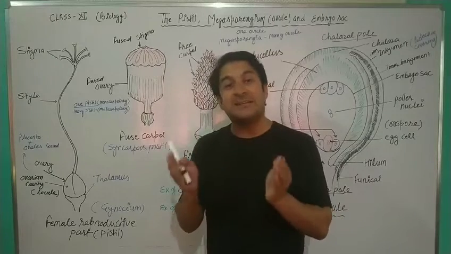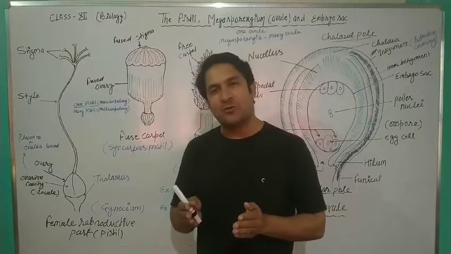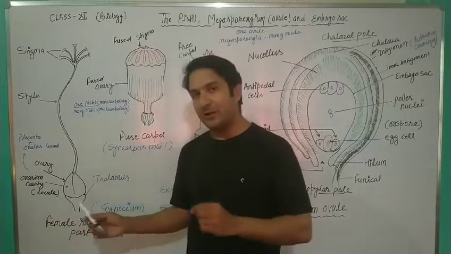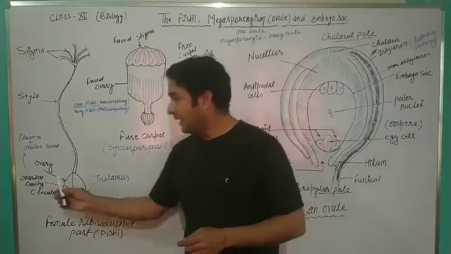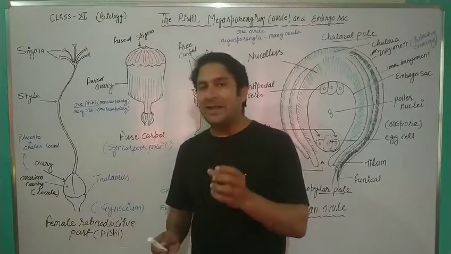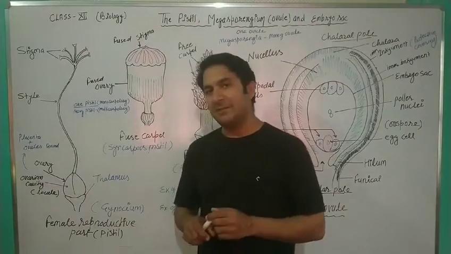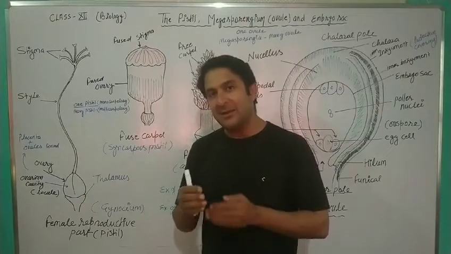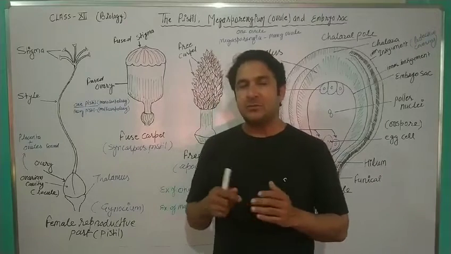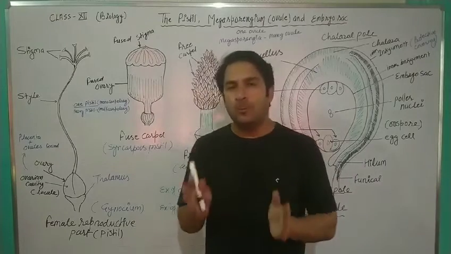This is a very important term. If we are talking about the locule or the ovarian cavity, it has two main parts, placenta and ovules. Inside the ovarian cavity, placenta and ovules are found. So try to understand the condition of placenta.